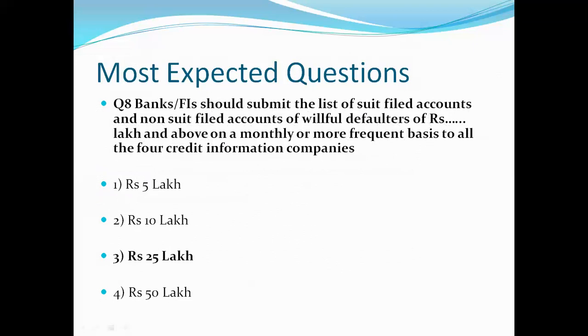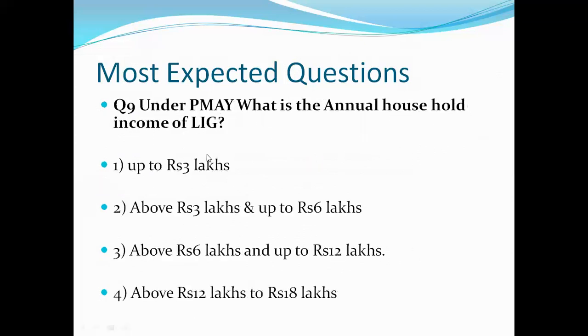And the right answer is third, that is 25 lakh rupees. So above 25 lakh rupees, if the amount is there and the person is a willful defaulter, then banks and the financial institutions have to give the information to the credit information companies. Let's see our next question, question number 9.